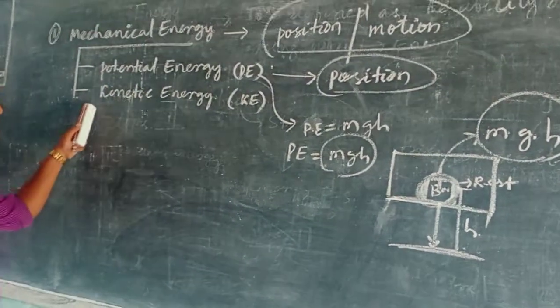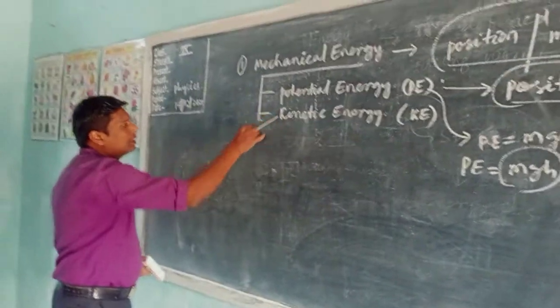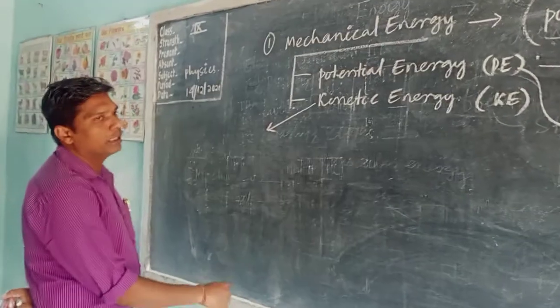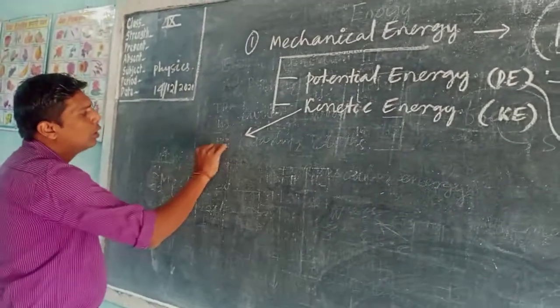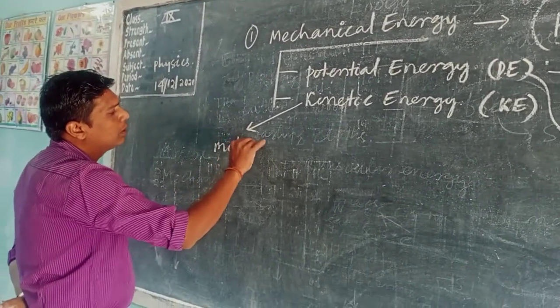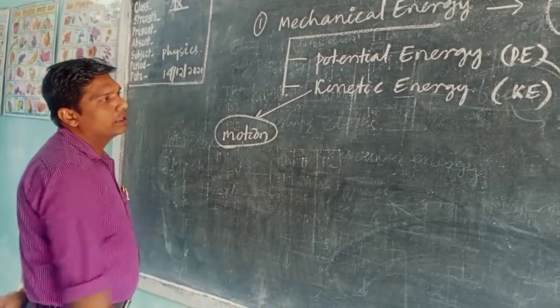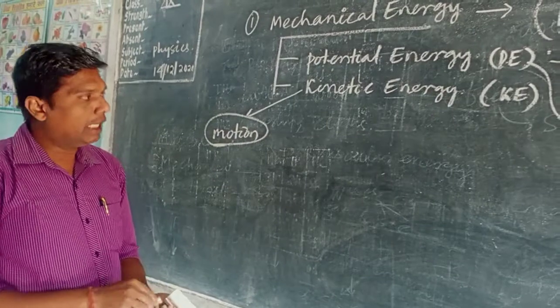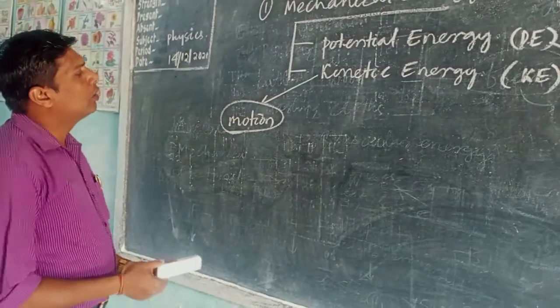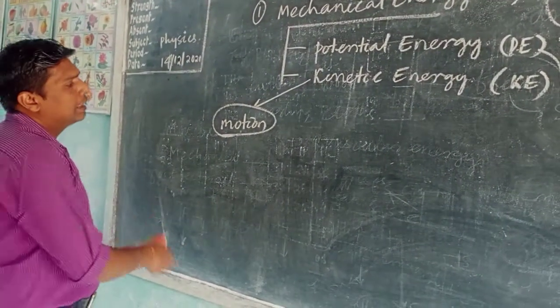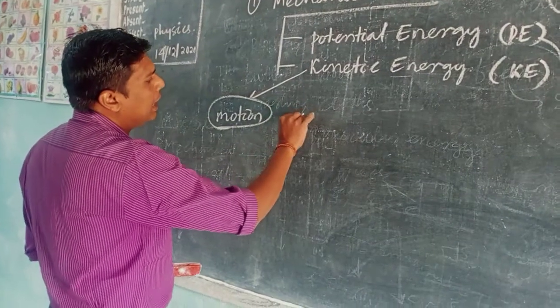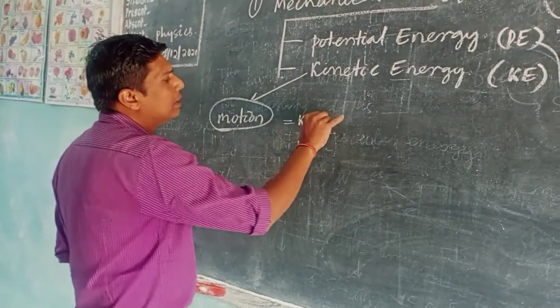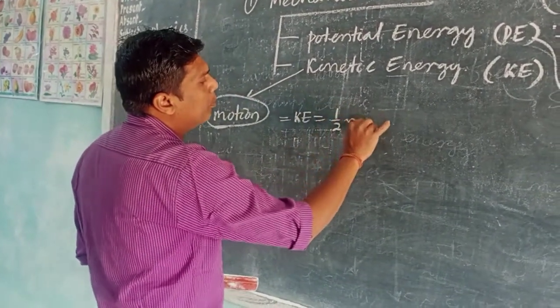Second thing, what is kinetic energy? Kinetic energy is the energy which is possessed by the body by virtue of its motion. That type of energy is known as kinetic energy. Now we will derive the expression for kinetic energy. And this kinetic energy is KE is equal to half mv square.